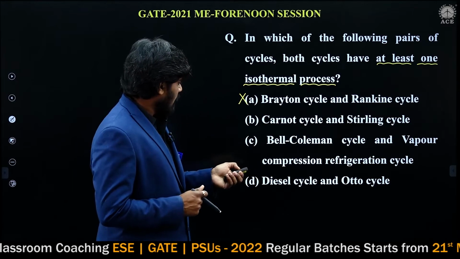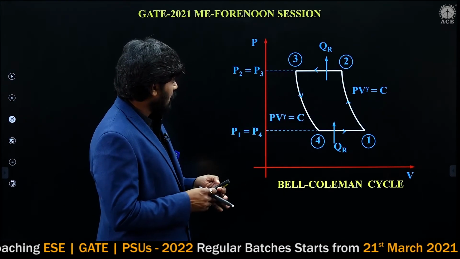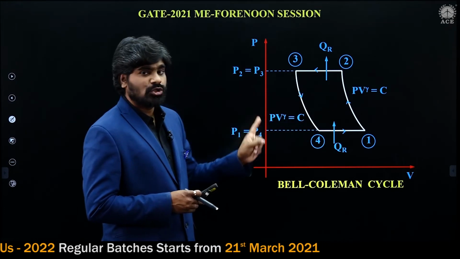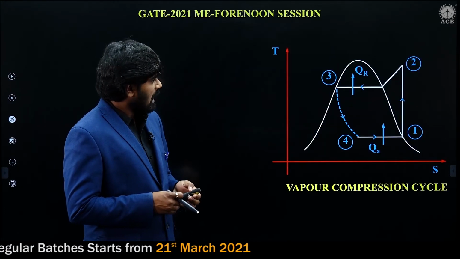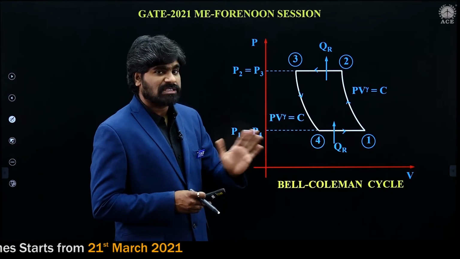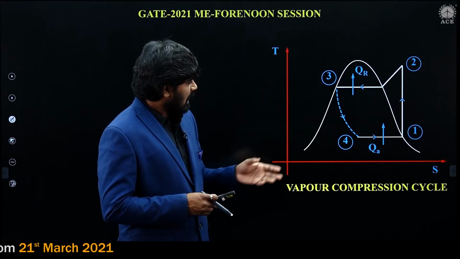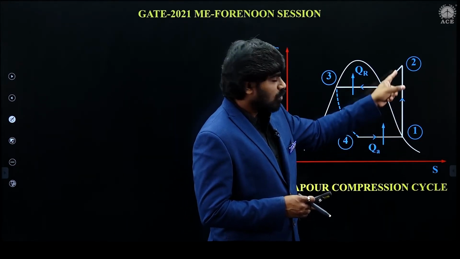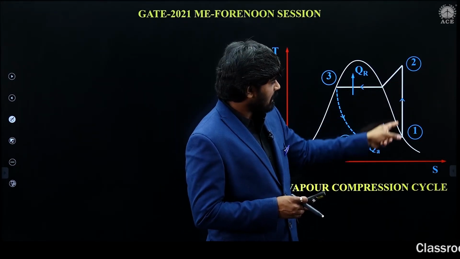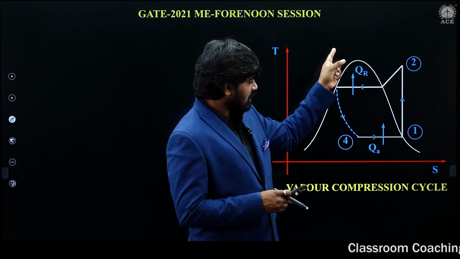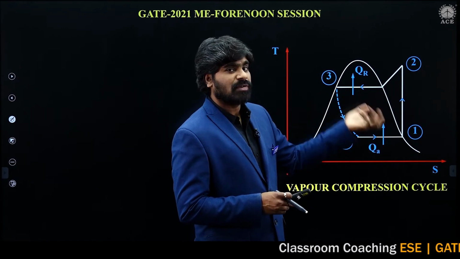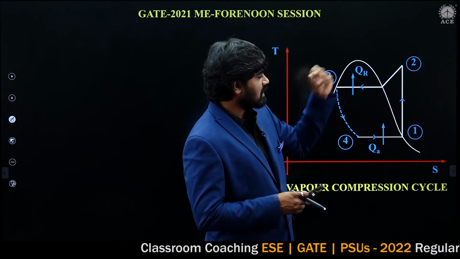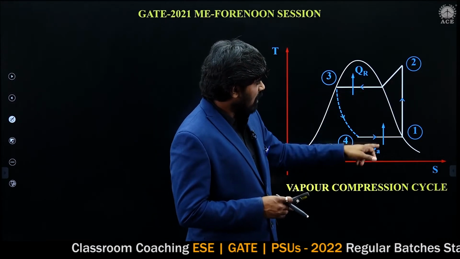Now let us see the Bell-Coleman cycle. Two constant pressure, two reversible adiabatic. It is used in the air refrigeration cycle, and here there is no constant temperature, no isothermal process. And in the vapor compression cycle, 1-2 is isentropic compression, then constant pressure heat absorption from the evaporator and constant pressure heat rejection in the condenser. So these two are constant pressure.